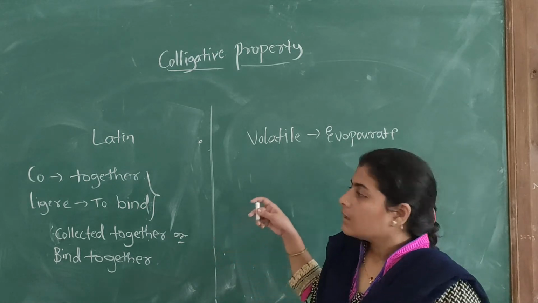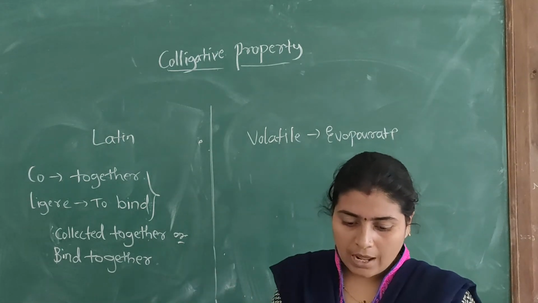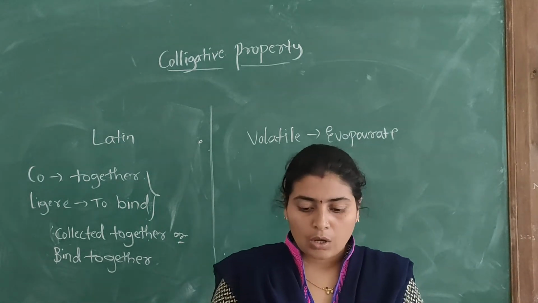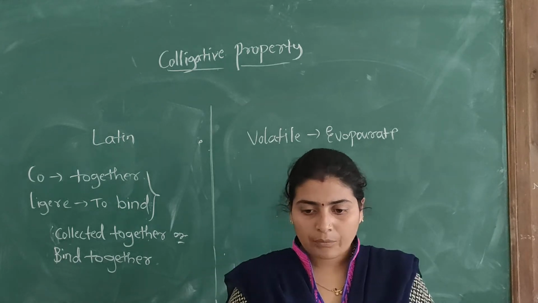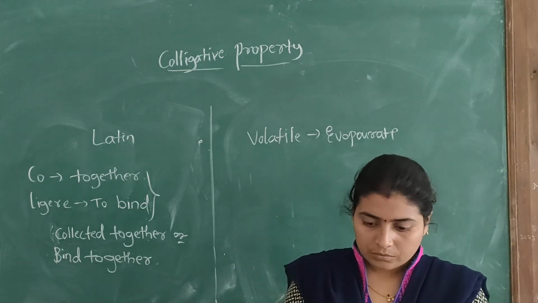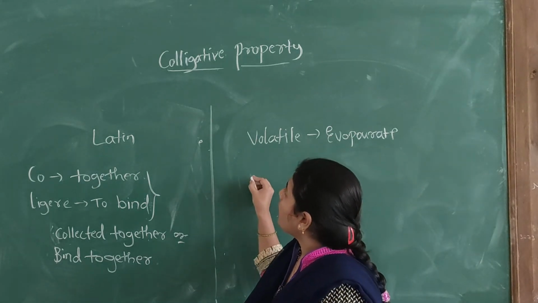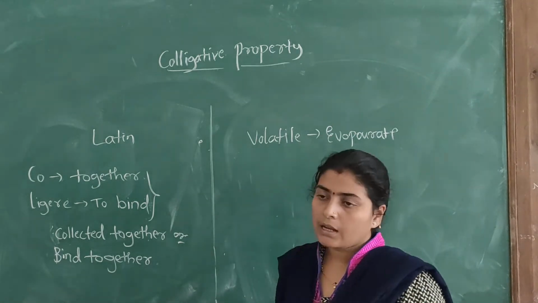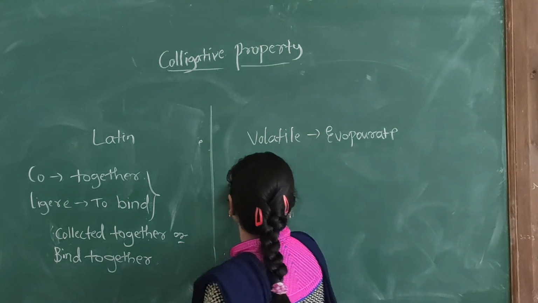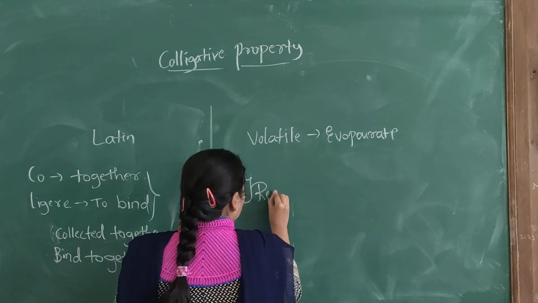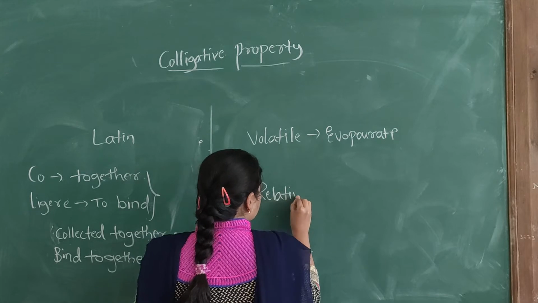The colligative properties of dilute solutions are used to find the molecular weight of the dissolved substances. There are four important colligative properties. The first one is relative lowering of vapor pressure.